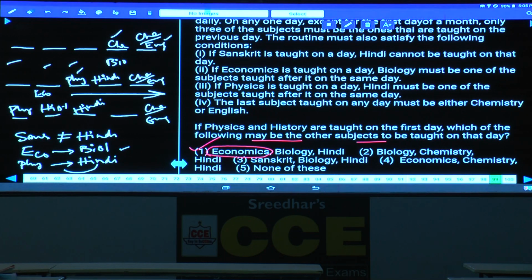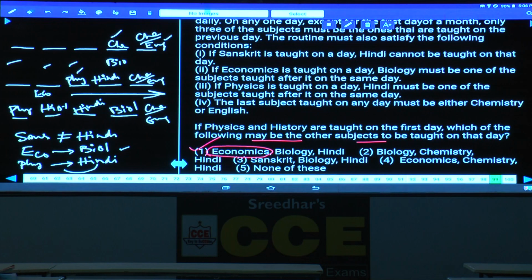Then economics cannot be taught. Why can economics not be taught? If economics is here, then it must be immediately followed by biology. Hence, economics cannot be the subject. Then biology, chemistry and Hindi: whether it can be possible or not. Tell me whether biology can be taught here or not.